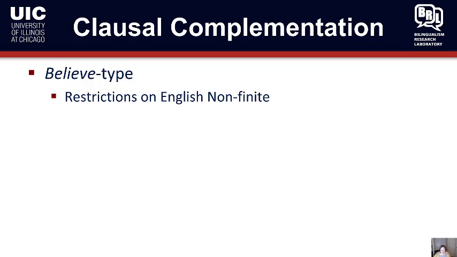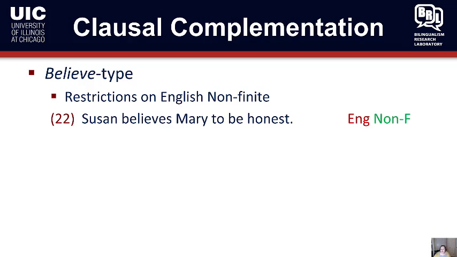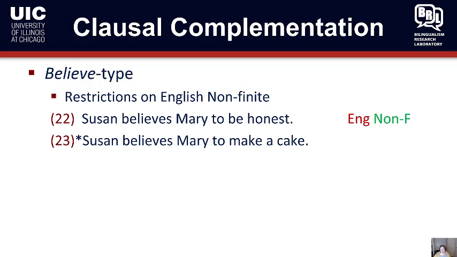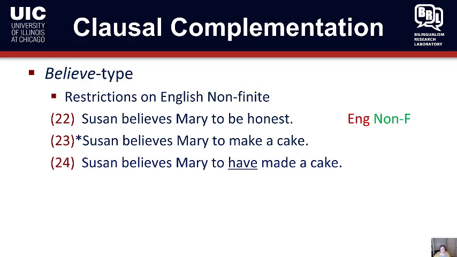Now, in English in particular, the believe type verbs additionally have restrictions on what they allow in their non-finite complements. So I can say something like, Susan believes Mary to be honest, but if I change my verb in the non-finite complement to something like make, an action, suddenly that sounds a lot worse. But if I reintroduce a perfective aspect marker like have, suddenly it's better.